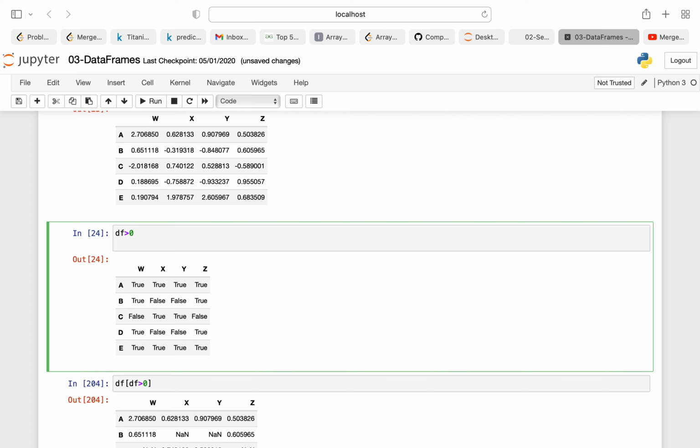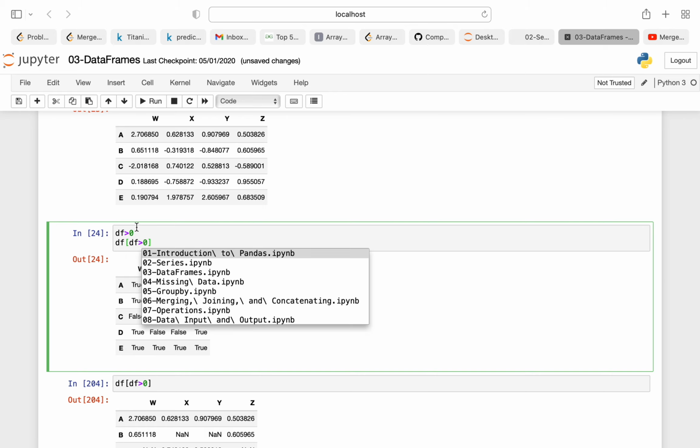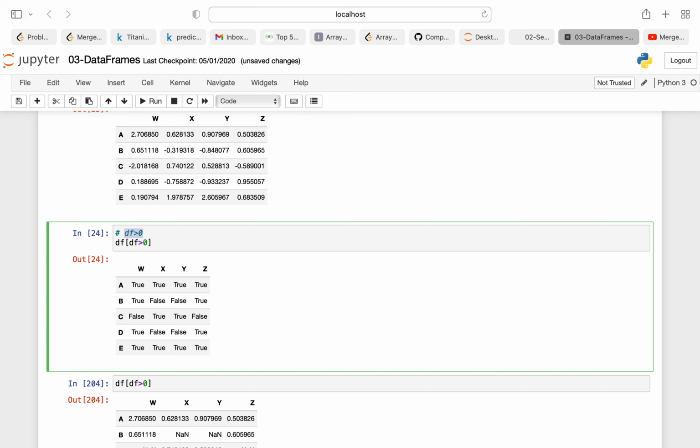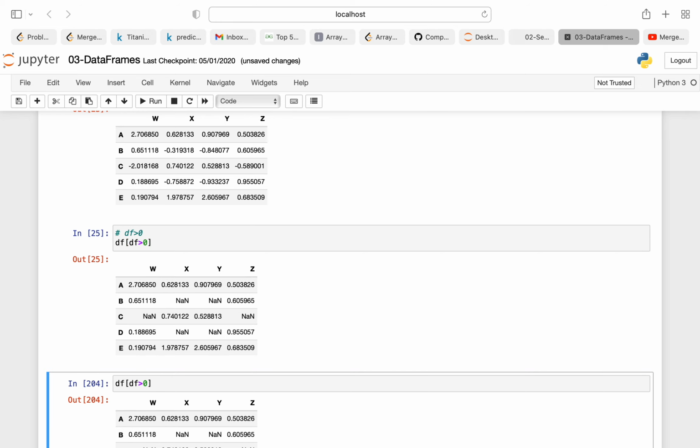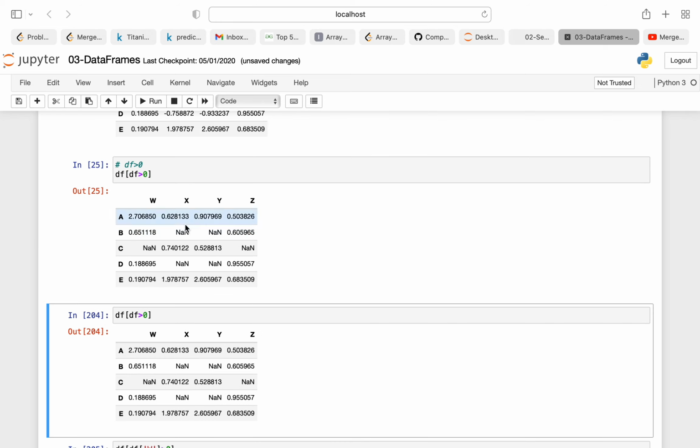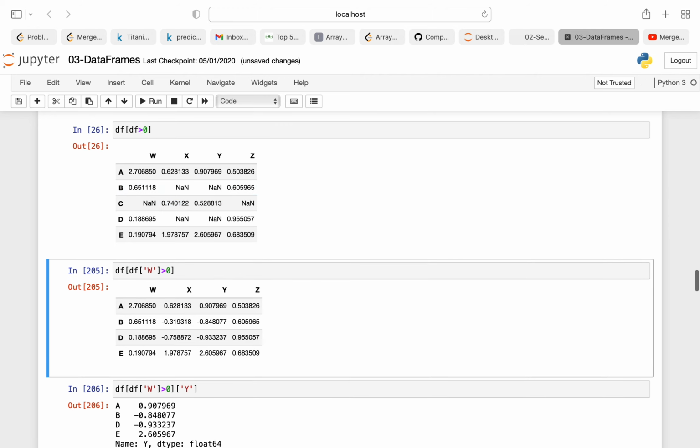Now you want to find out what data is greater than 0. So I can pass this inside my data frame, df of df greater than 0. I'm commenting this. When I do here, you can see I'm getting my data as mentioned below.